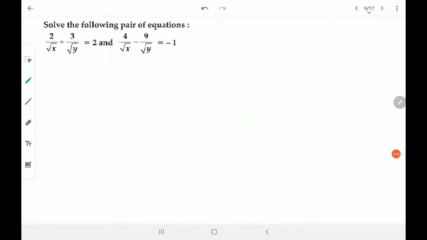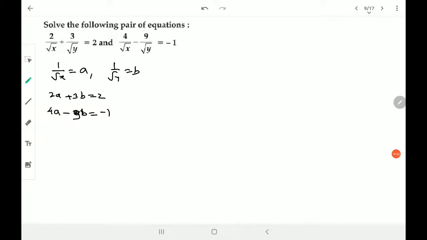Let's move ahead quickly. This is the root sign. So we have solved this kind of question as well. So let's understand. 1 upon root x is equal to a and 1 upon root y is equal to b. As we know, 2a plus 3b is equal to 2, and 4a minus 3b is equal to minus 2.